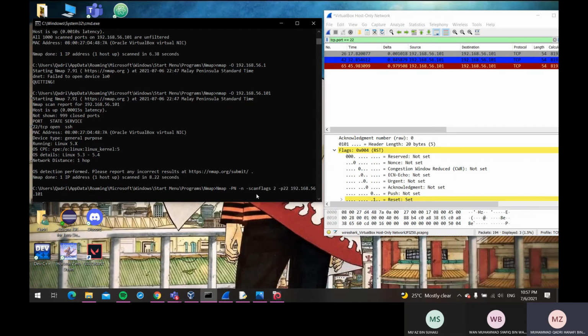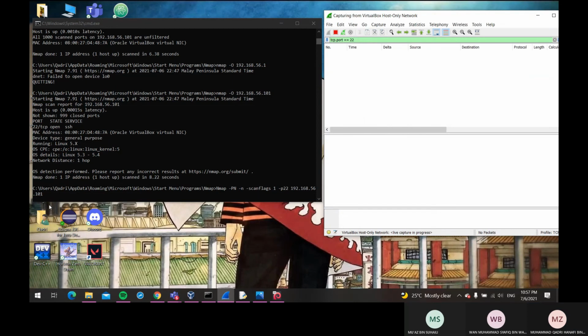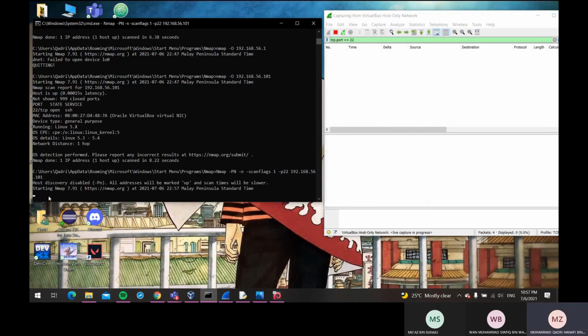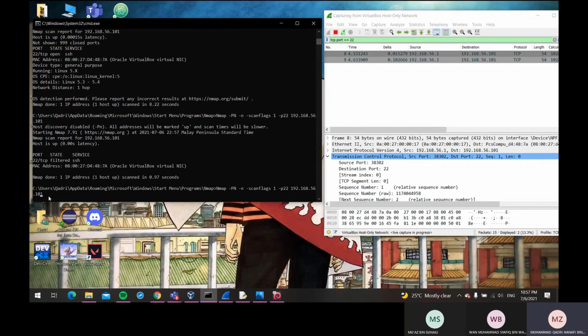So the first flag is flag number 1, and run Wireshark. Execute the command. Okay, as you can see, a packet is being captured. Then we proceed to the next flag, which is flag 2.